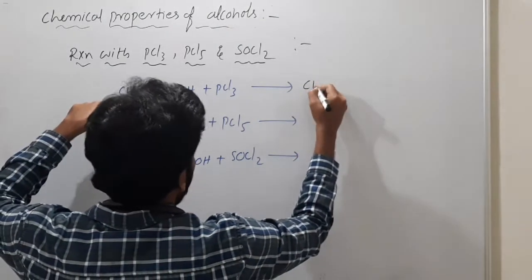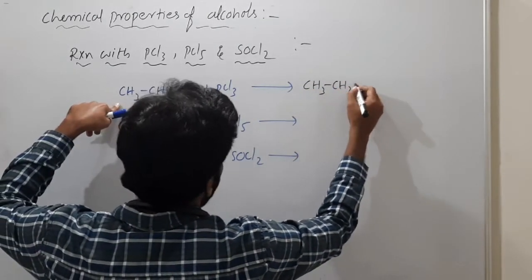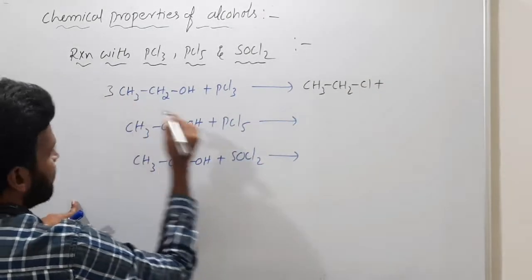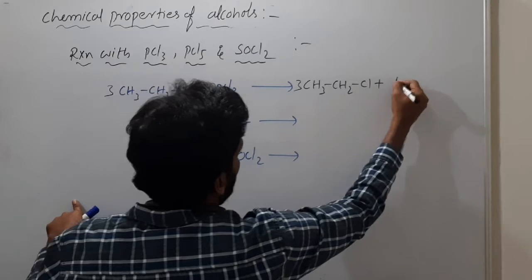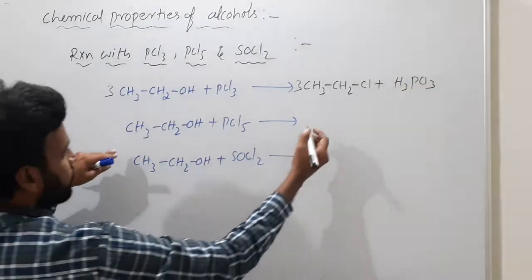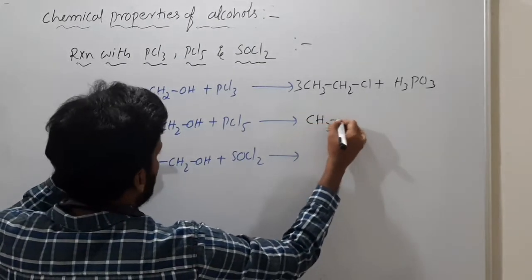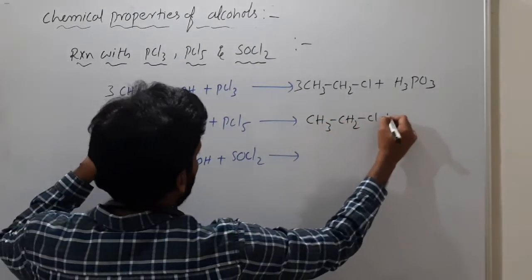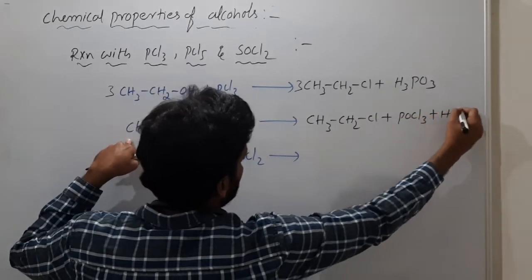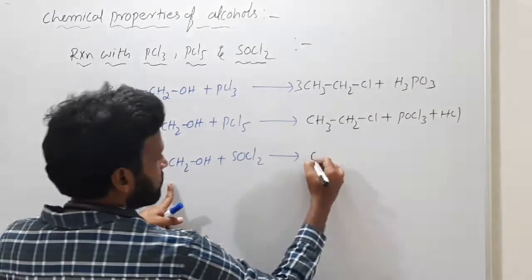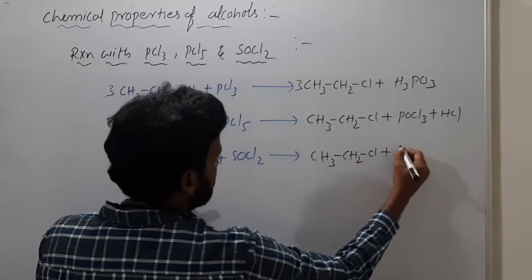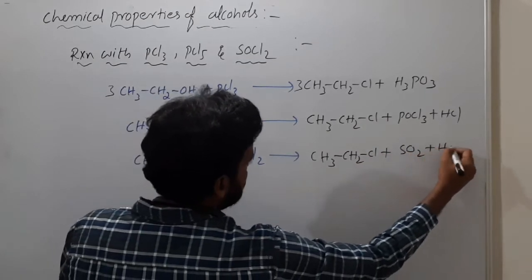With PCl3, you have CH3CH2Cl, and I think 3 moles we have to take, so 3 moles of this, and H3PO3 you will have. With PCl5 you have CH3CH2Cl plus POCl3 plus HCl. And with SOCl2, the product is the same, ethyl chloride, CH3CH2Cl plus SO2 plus HCl.